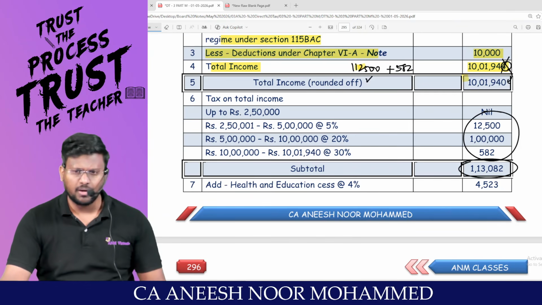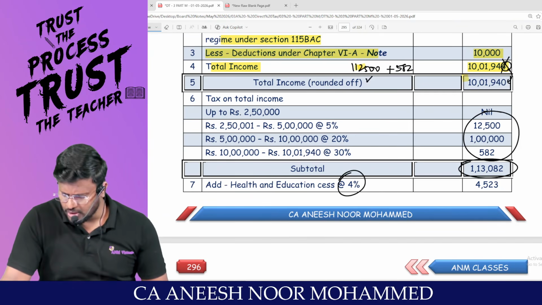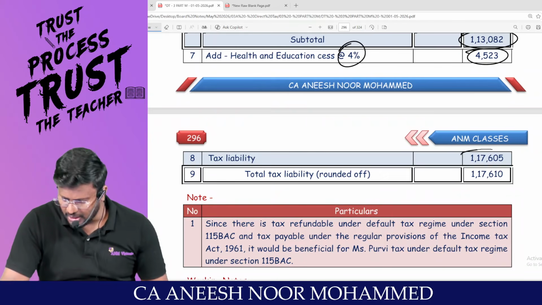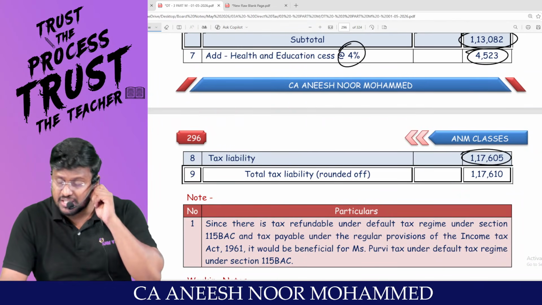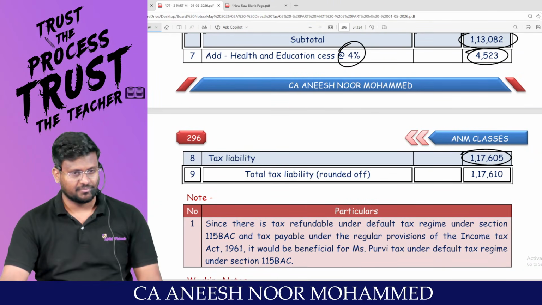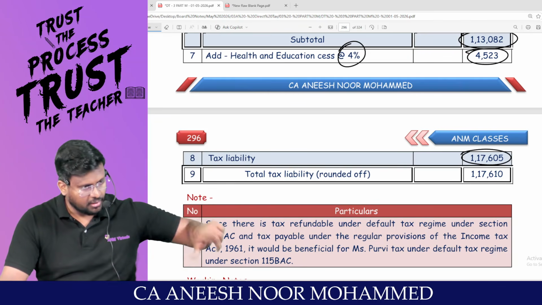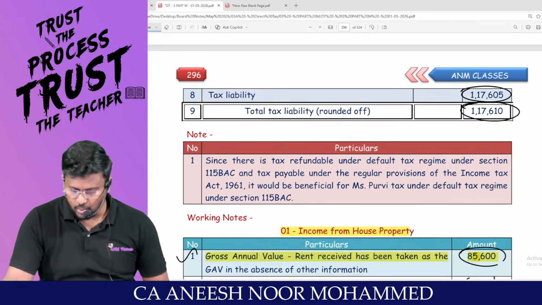1,13,082. Comfortable? On that, health and education cess of 4,523, you will be getting total tax liability of 1,17,605. Again, one more round off. Because the last number is 5, round to the next 10. So 1,17,610.